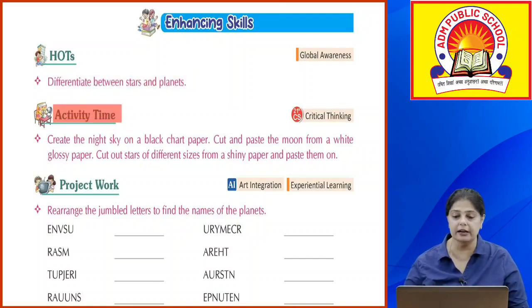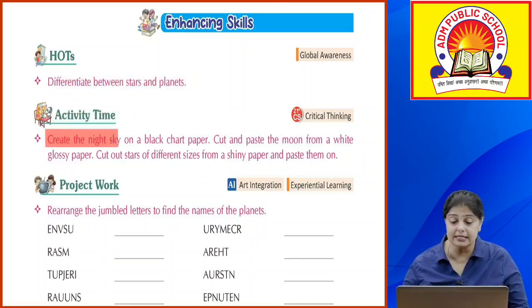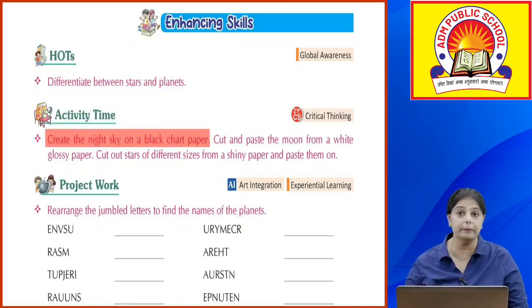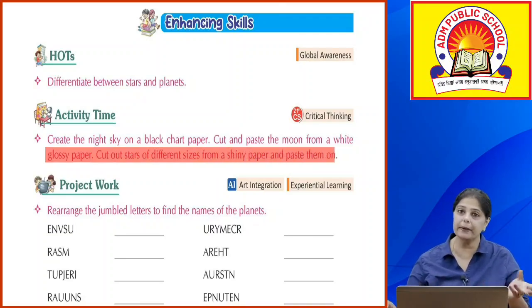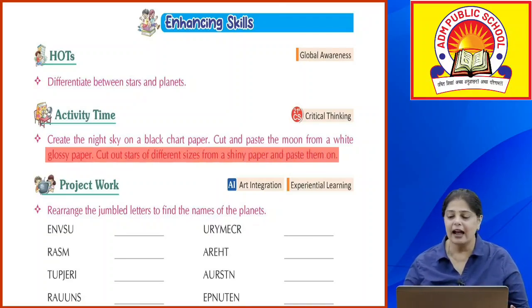Now activity time. You have to create the night sky on a black chart paper. Take a black chart paper, and cut and paste the moon. You can make the moon using white glossy paper. Cut out stars of different sizes from a shiny white paper and paste them on it. It is very easy, and I'm sure you must have already made an attempt to do this.